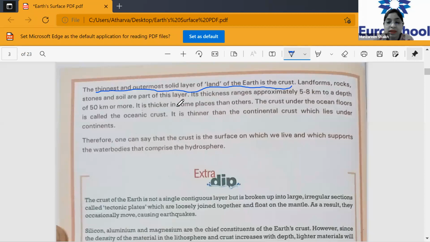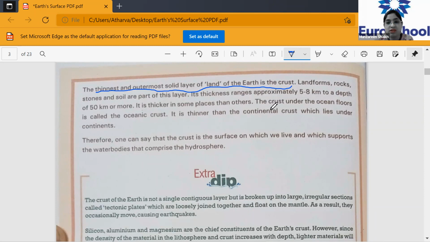So if it is the outermost part, what things are included in it? You get all the landforms, rocks, soil and stones in this particular layer, which is the crust. It's the outermost surface of the earth.